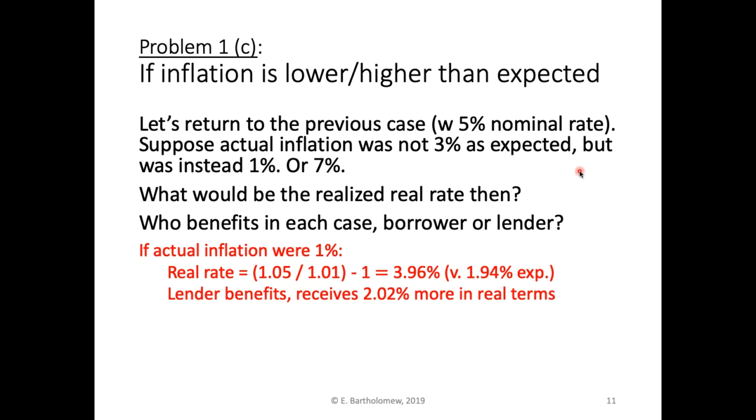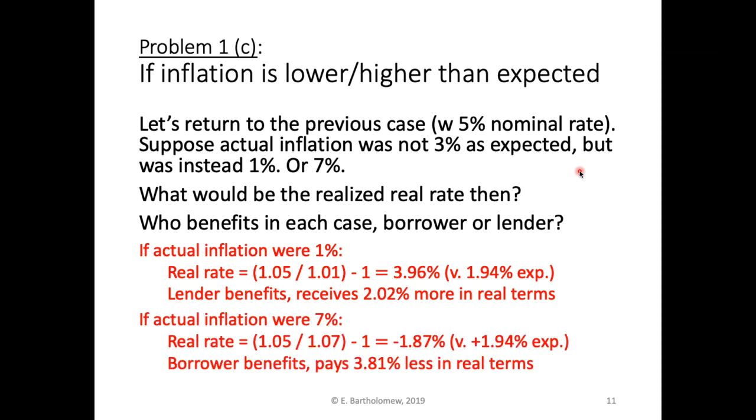So in this case, the lender benefits, the saver. They're getting a higher increase in purchasing power than they expected. They were expecting inflation to reduce purchasing power by 3%, and it only reduced it by 1%. So as a result, they have a 2.02% net gain in purchasing power versus expectations.